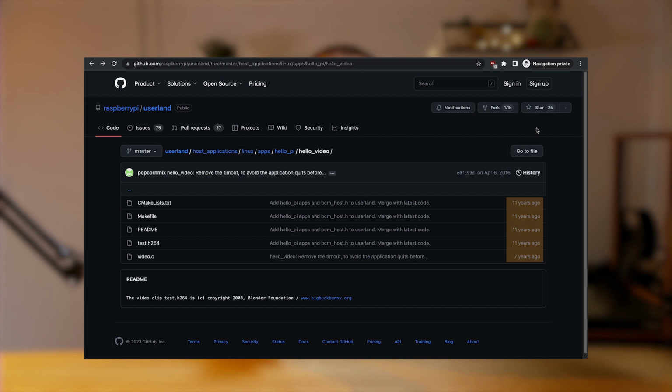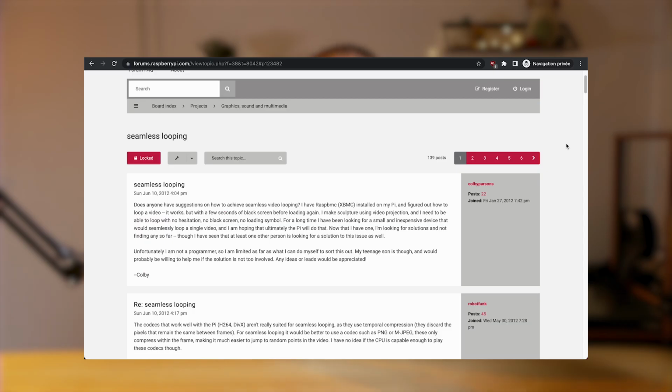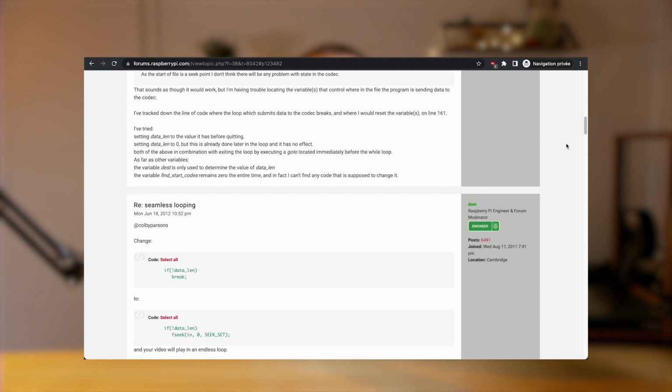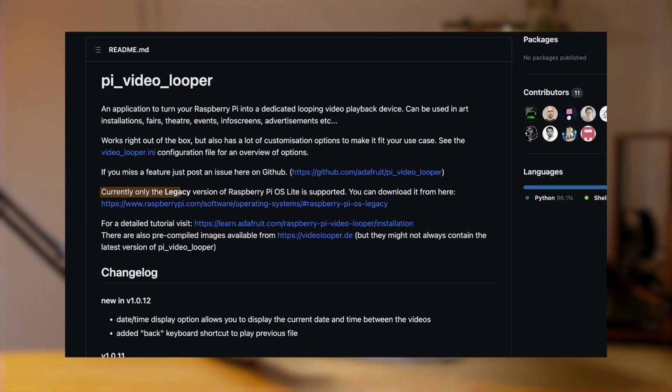Originally, it was just an example code, explaining how to decode and display a video using the video drivers in C. With a small change, it can play perfectly a video in loop. I even found on the Raspberry Pi forum a post dating back from 2012 with what seems to be the source for this small tweak. The reason why this trick works and gives us a perfect playback is that the player only sticks back to the beginning of the file, whereas VLC will close and open the file again. Since most of these players are using the old video drivers, Pi Video Looper only works on the legacy version of the OS.